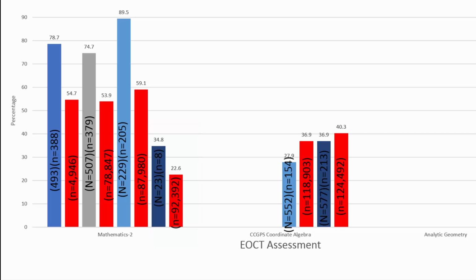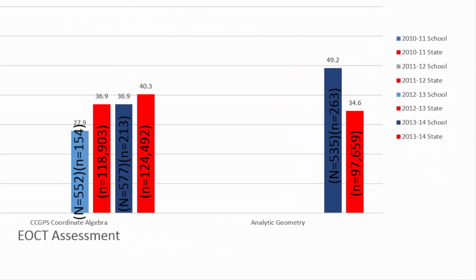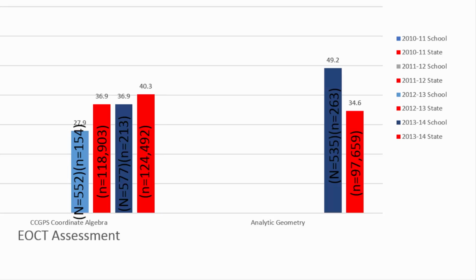However, this drop is also followed by a state drop of 22.6%, with 92,392 being assessed. This drop is most likely due to a change in standards, which we'll talk about later. As we see over here, the introduction of coordinate algebra saw an opportunity for an increase. Although we do see an increase of 27.9% up to 36.9, we're confident that the school will continue its gains in this assessment area and match, if not exceed, the state.